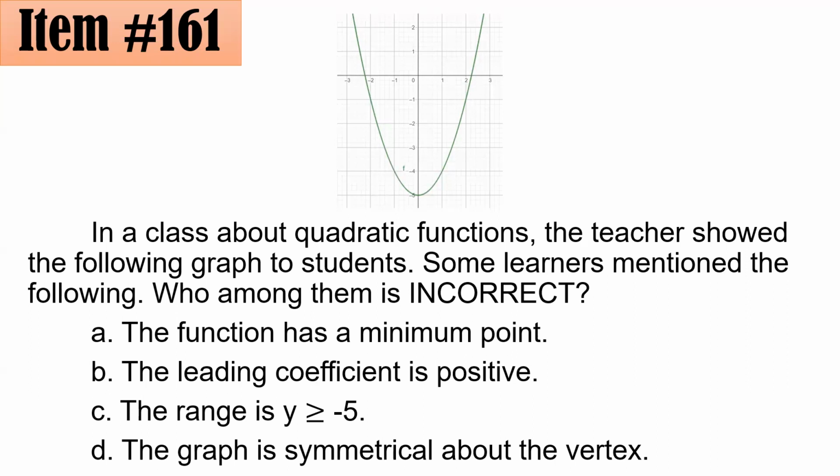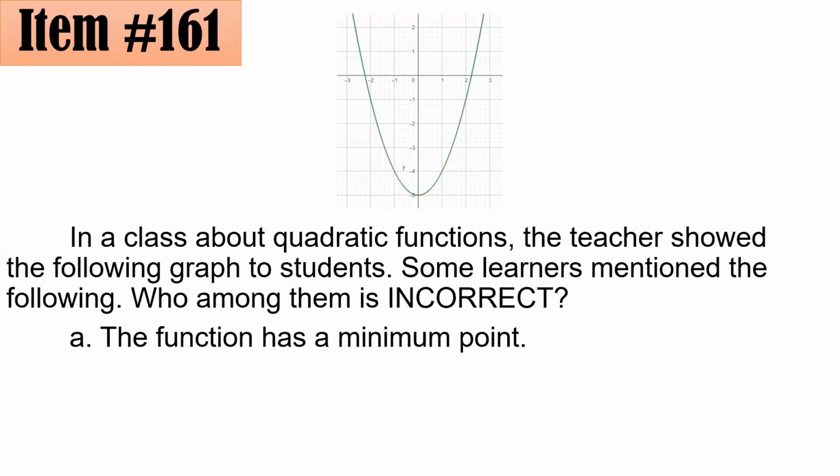Okay, let us take a look at the case. Let's discuss letter A. The function has a minimum point. This is actually correct, because if you look, this parabola opens upward. And if a parabola opens upward, it is understood that the vertex is the lowest or the minimum point. So A here is actually correct. How about B?